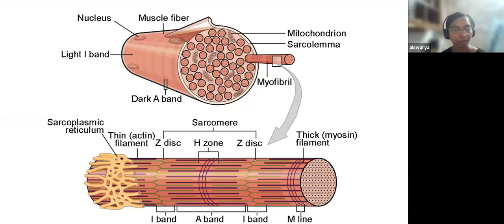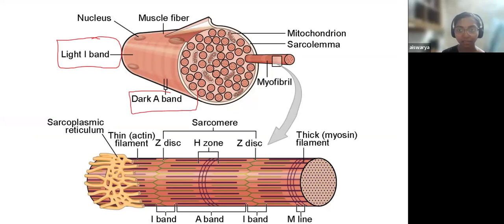So you can see this is the picture of a muscle fiber. You can see light I band, and in between two light I bands, you can see dark A band. And this is one band being zoomed in. So if you look, you can see the I band, A band, I band. In the A band region, you can see the H zone. In the I band region, a zigzag arrangement of Z disk can be seen.